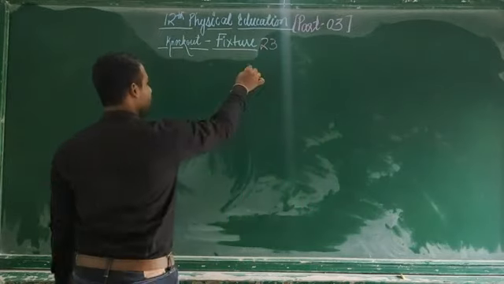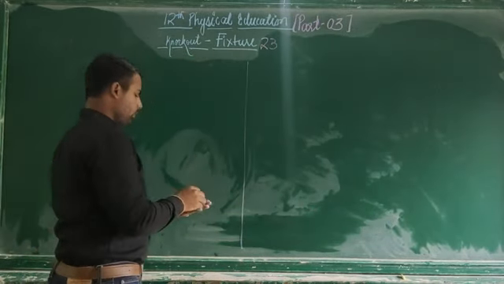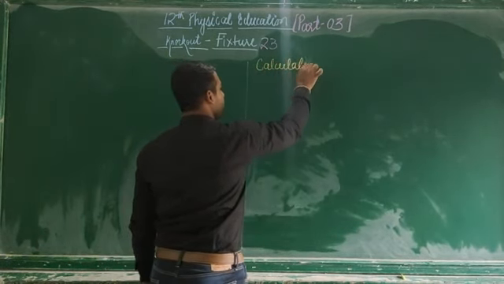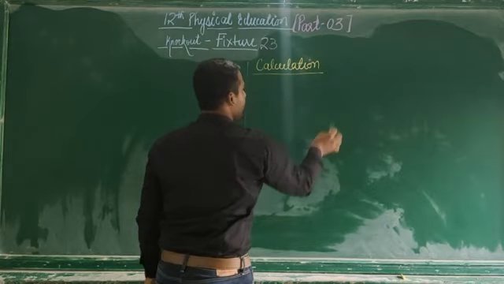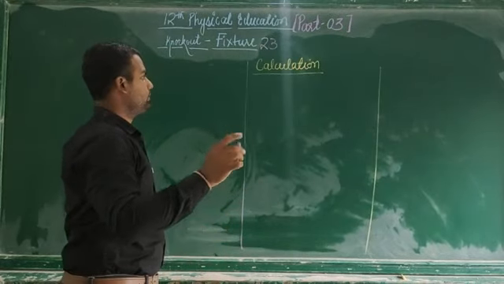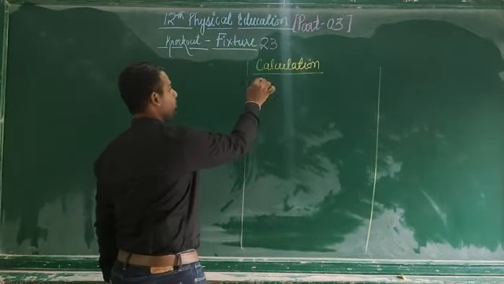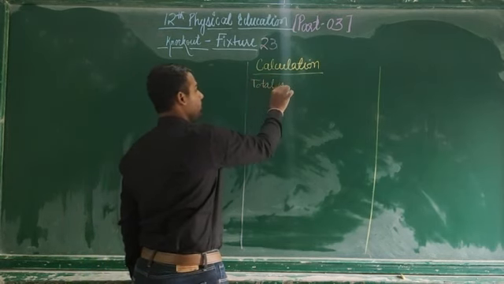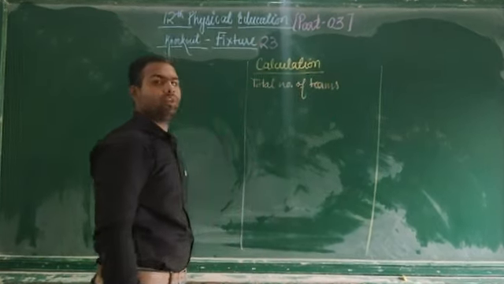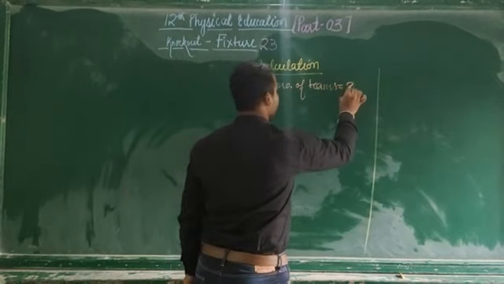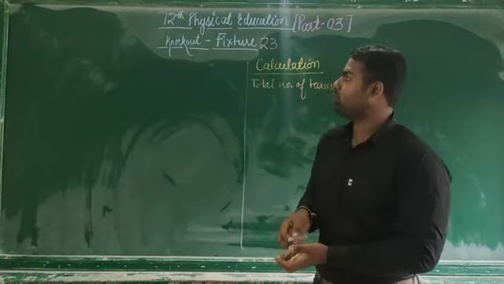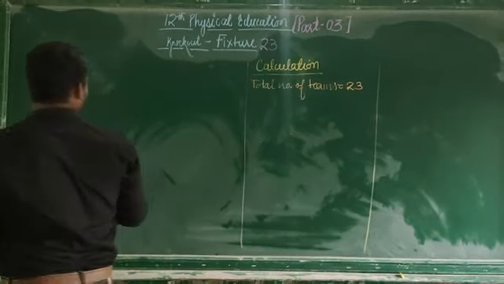What is the first step? First, we will do the calculation. The first thing is to write the total number of teams. What is the total number of teams? The total number of teams is 23. So now we are going to start writing the number of teams.